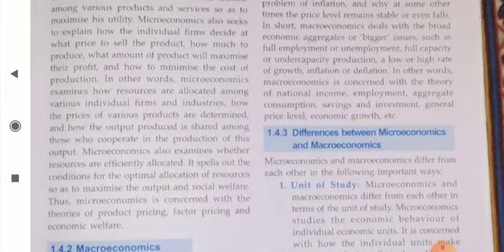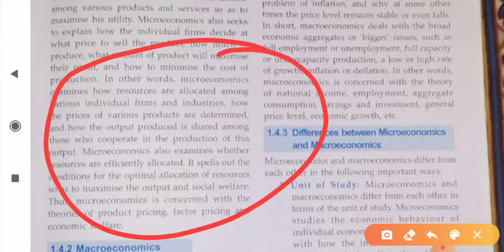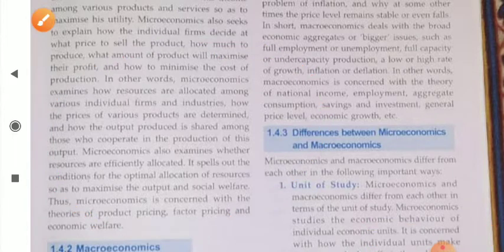In other words, microeconomics examines how resources are allocated among various individual firms and industries, how the prices of various products are determined, and how the output produced is shared among those who cooperate in the production of this output. That's why microeconomics also examines whether resources are efficiently allocated or not. Dear student, microeconomics is concerned with the theory of production, pricing, factor pricing, and economic welfare.